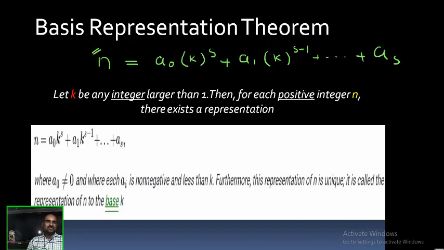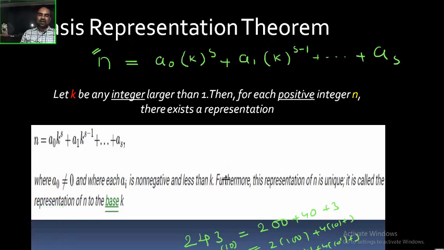What is the meaning? That is important now. What is the base representation theorem saying? I will explain through an example. For example, a number is given. How to read it? For example, base 10 is given. I can read it as 243. I can write it as 200 plus 40 plus 3. Or more generally, I can write 2 into 100 plus 4 into 10 plus 3. Or more generally, I can write 2 into 10 power 2 plus 4 into 10 power 1 plus 3.